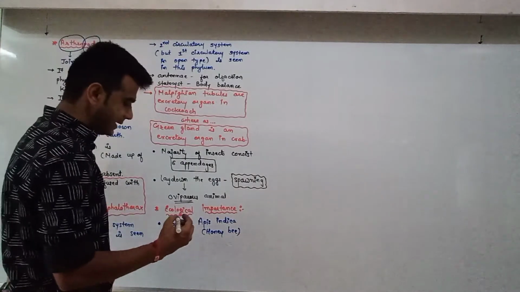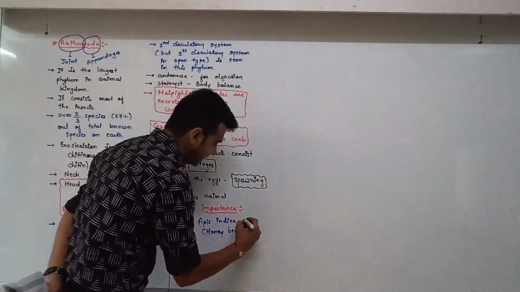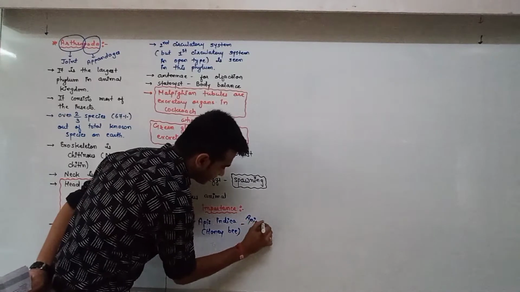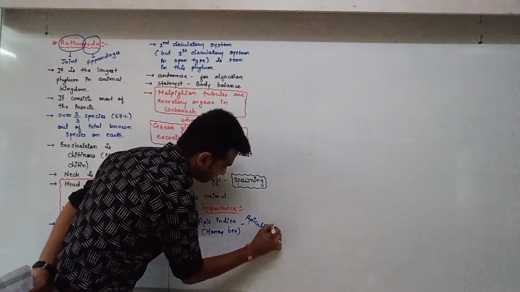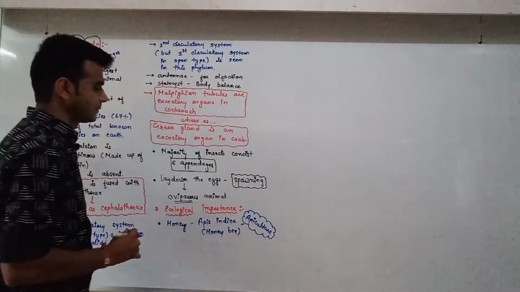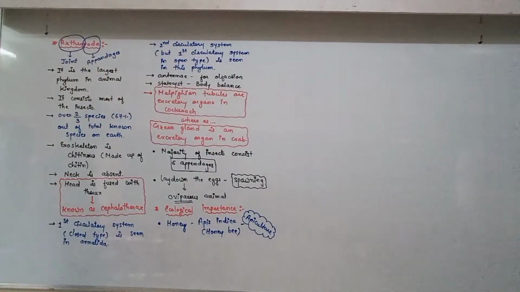Okay, and cultivation of honey bee is known as apiculture. Fine. Again, honey. Honey is used as a medicine. You know it very well.